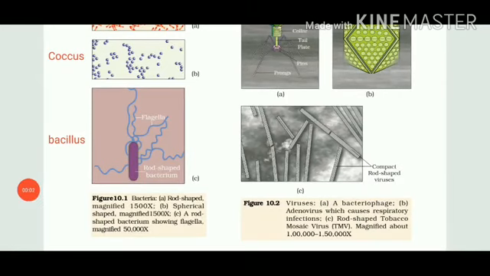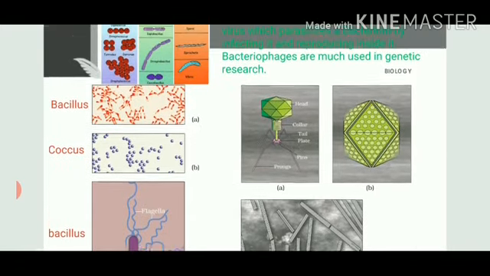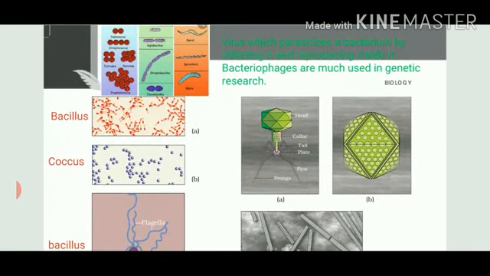Then next is figure 10.2, in which different kinds of viruses are given. Let's first of all study the bacteriophage picture. This is a virus. So I am repeating, bacteriophage is a virus. PHAGE means a virus. Then why is it termed bacteriophage? Because it is a virus which can parasitize. Parasitize means it can enter a bacteria, either E. coli or any other, and then reproduce inside it.